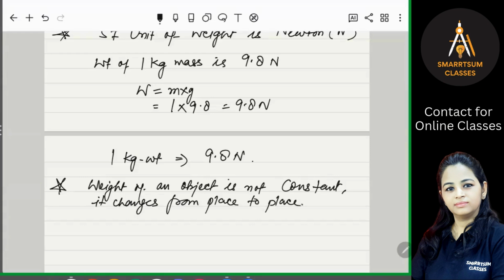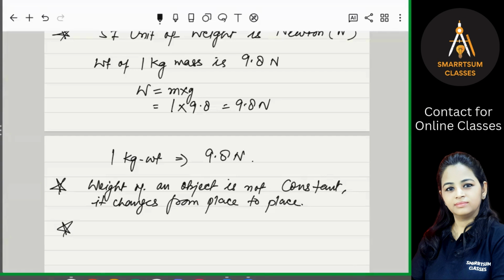If you go to some other planet, your weight will be different from your weight on Earth. Why? Because there the acceleration due to gravity will be different. The value of g will be different, and that's why W will also be different.